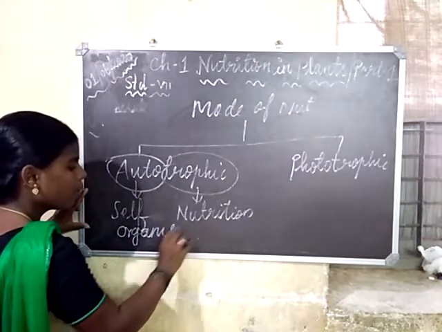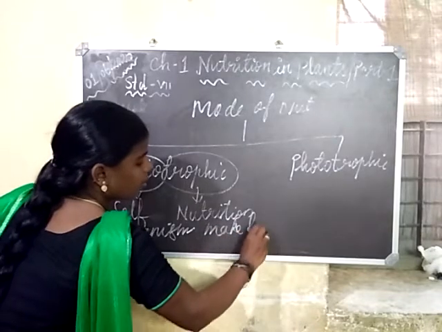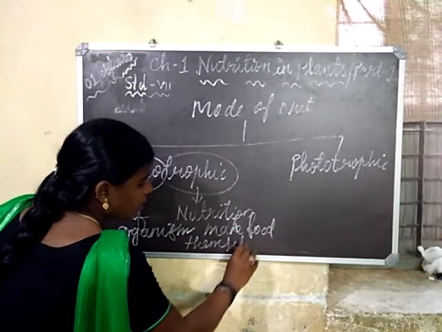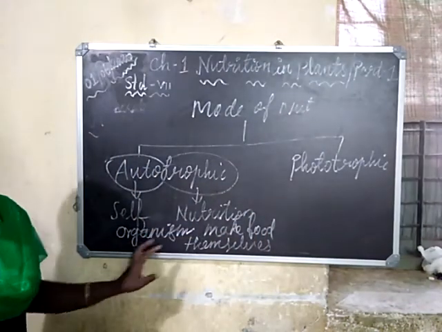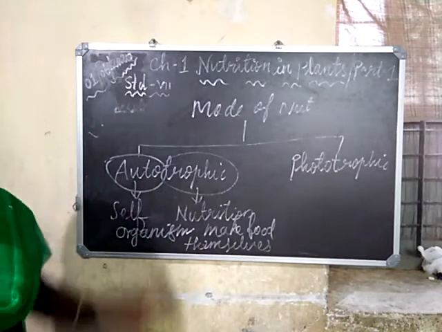Organisms make food themselves from simple substances. These are called autotrophic.